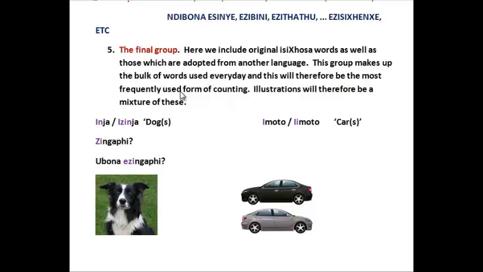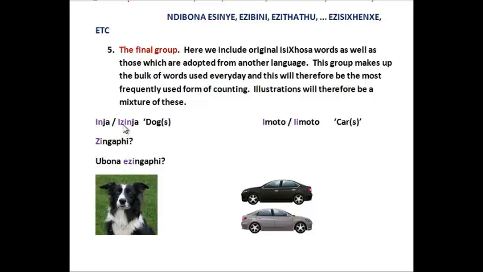So an example of an original Xhosa word is a word like inja, a dog, and izinja, dogs. And then we have a borrowed word such as imoto, a car, and imoto, cars. And for both of these we will use zingapi as the question. How many are there? And ubona ezingapi? How many do you see?